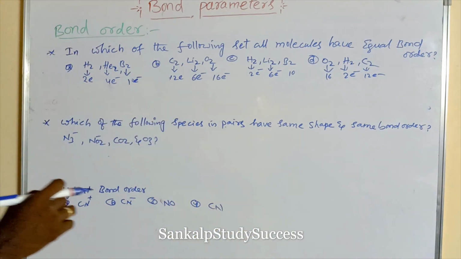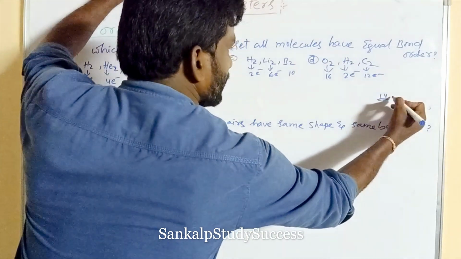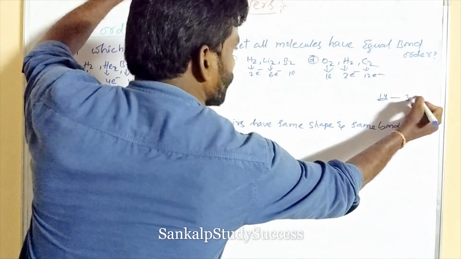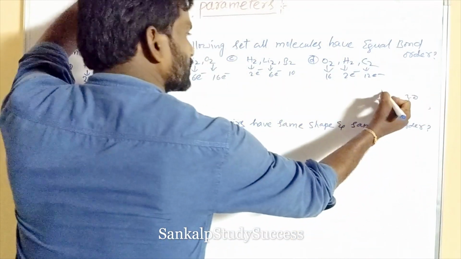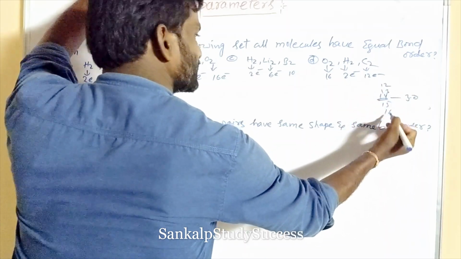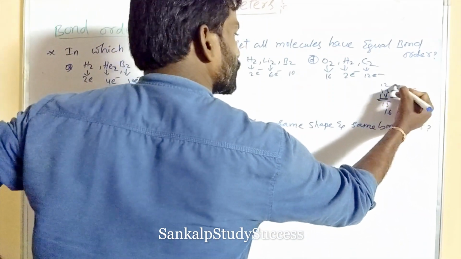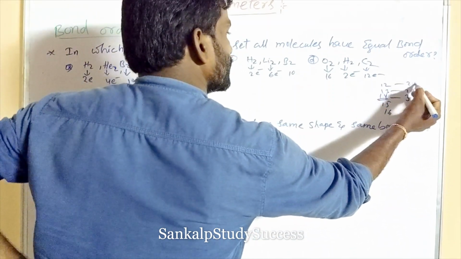Now its bond order. 14 is the baseline, and for 14 the bond order is 3. 13 means 2.5, 12 means 2.0.